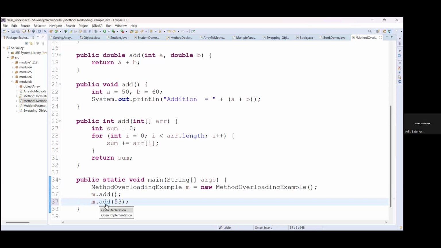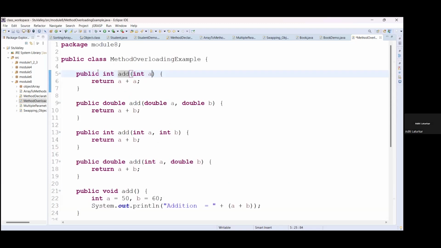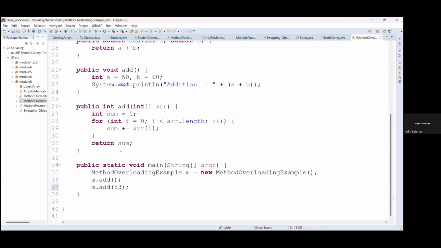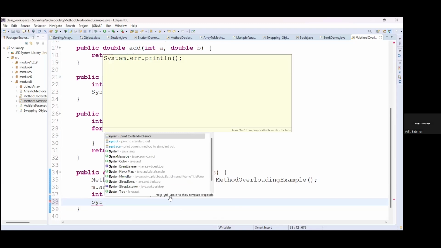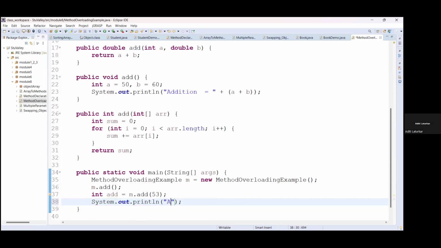This add method with the single parameter returns an integer value, so we have to use an integer variable to store this data. First we will display System.out.println addition using add with int a. I am specifically writing this type signature so that you will understand which method's output it is.